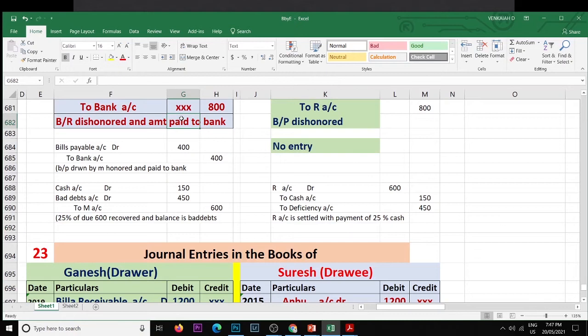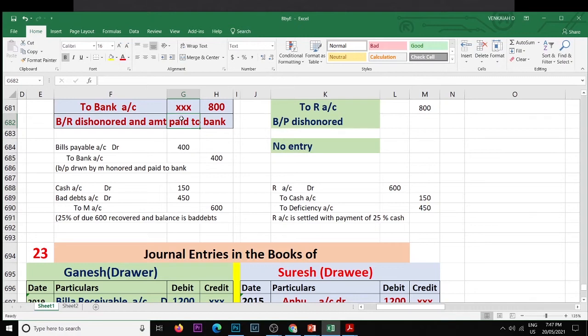In this problem, we learned R draws a bill on M for 800. He discounted the bill and R shared 50% of the amount with M. So out of 800, he sent 400 to M. And next, immediately M draws a bill of 400 on R. He discounted the bill and shared 50% of the amount, 200. So total bills amount is 800 plus 400, 1200, mutually accepted. Out of 1200, each shared 50%, 50%. Both were due, and due from each is 600.